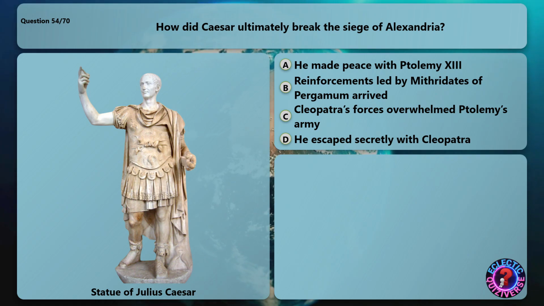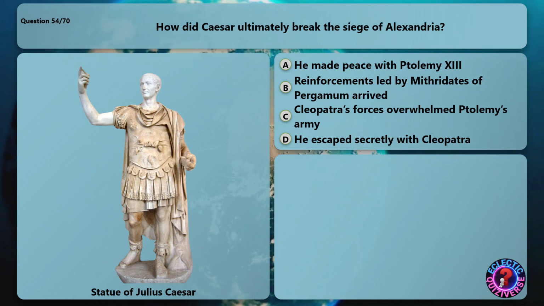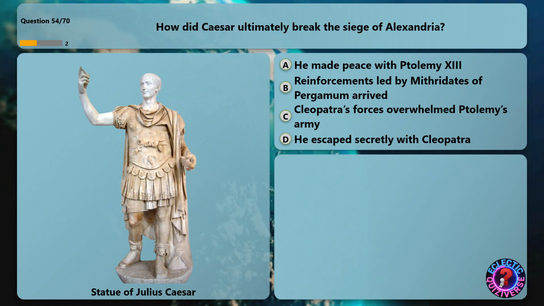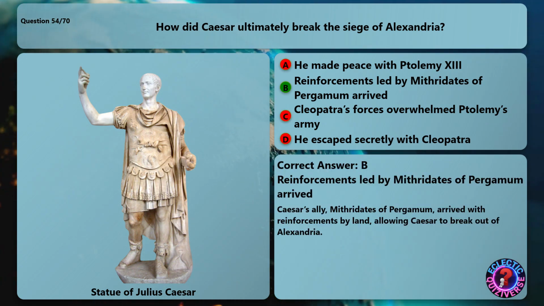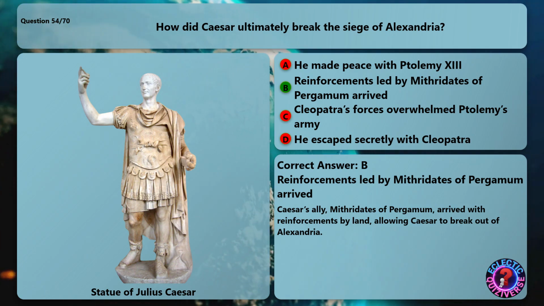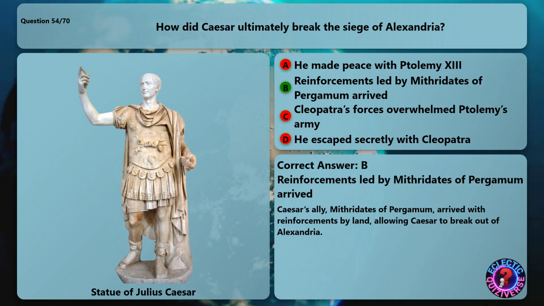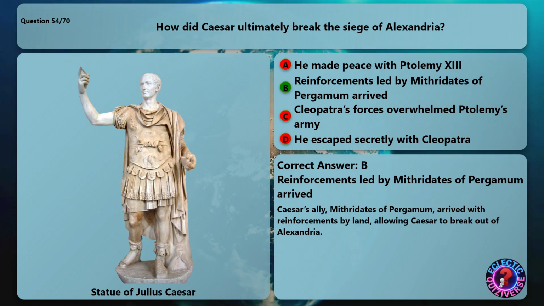How did Caesar ultimately break the siege of Alexandria? The correct answer is reinforcements led by Mithridates of Pergamum arrived. Caesar's ally, Mithridates of Pergamum, arrived with reinforcements by land, allowing Caesar to break out of Alexandria.